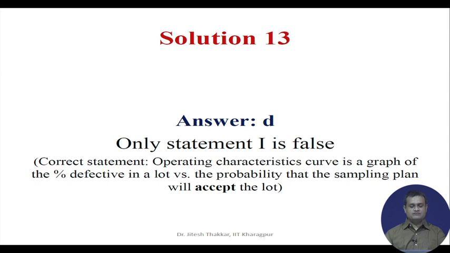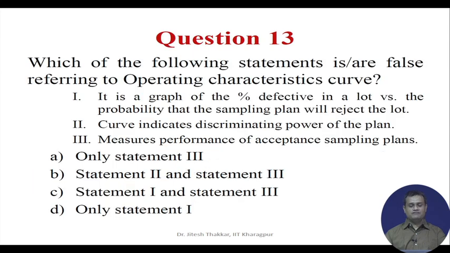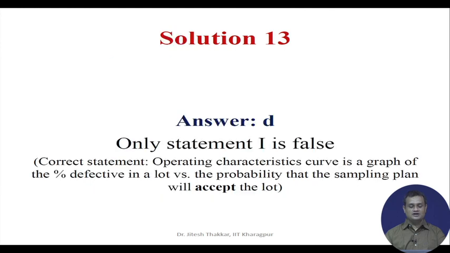Let us once again see what is statement 1. It is a graph of the percent defective in a lot versus probability that the sampling plan will reject the lot. Actually, it is a graph of the percent defective in a lot versus the probability that sampling plan will accept the lot.